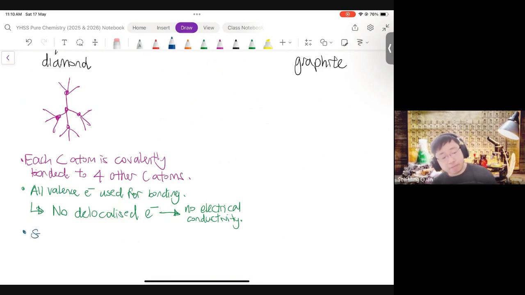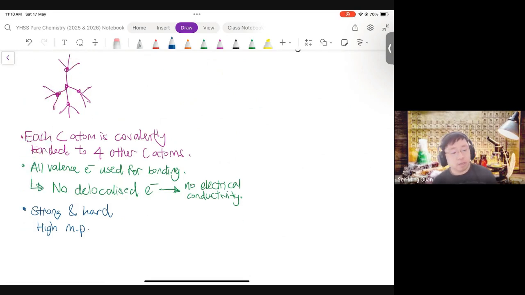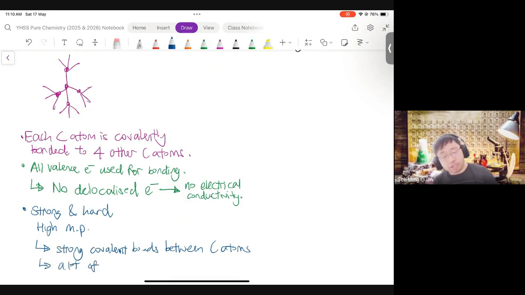Next, diamond must be strong and hard. Diamond has a very high melting point. Again, what has this got to do with the diamond structure? There are forces of attraction. It's a giant molecular lattice. There are strong covalent bonds between the carbon atoms. A lot of energy is needed to overcome these covalent bonds.